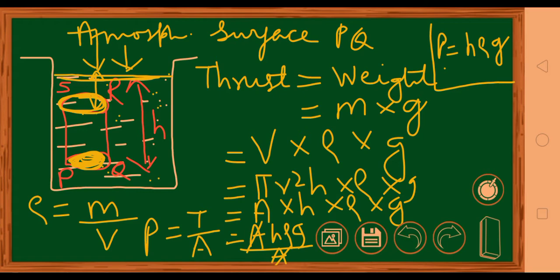So the total pressure exerted by this liquid surface PQ will be the atmospheric pressure, which we denote as P0, plus H rho G. So P will be equal to P0, that is the atmospheric pressure, plus H rho and G. This will be your final pressure.